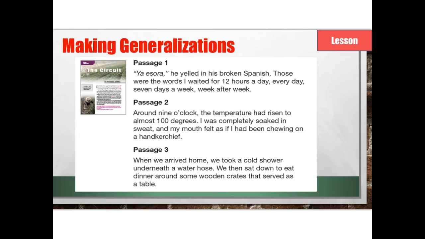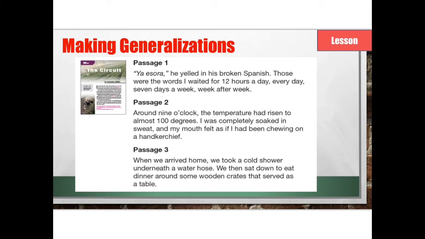Passage 2. Around 9 o'clock, the temperature had risen to almost 100 degrees. I was completely soaked in sweat, and my mouth felt like I had been chewing on a handkerchief. Passage 3. When we arrived home, we took a cold shower underneath a water hose. We then sat down to eat dinner around some wooden crates that served as a table.